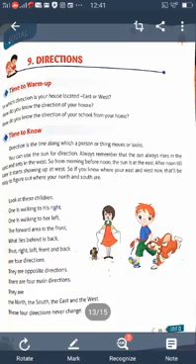Look at these children. One is walking to his right and one is walking to her left. The forward area is front and what is behind is back. Thus right, left, front and back. These are 4 directions. There are opposite directions. There are 4 directions. They are north, south, east and west.